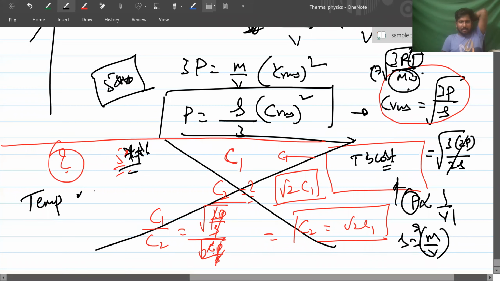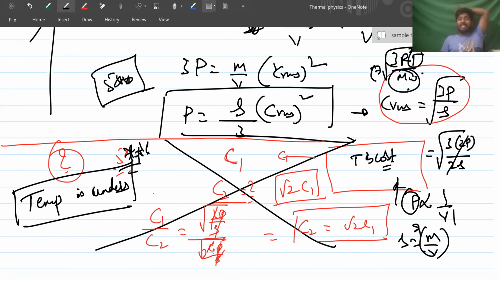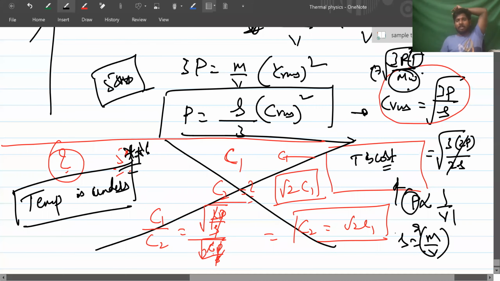Sir, if temperature is constant, CRMS will be constant. If you double pressure, density also will become double. If you halve pressure, density also will become half, because at constant temperature, pressure is inversely proportional to volume. So you need to see in the question whether temperature is given as constant or not. Definitely they will give it to twist you students. Did you understand?